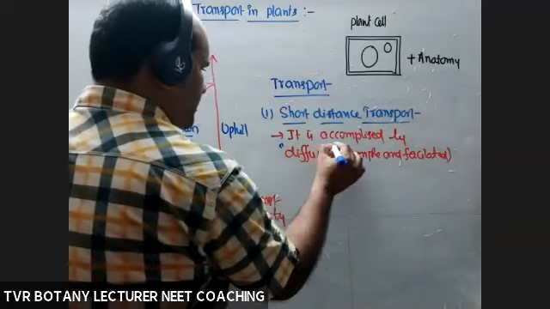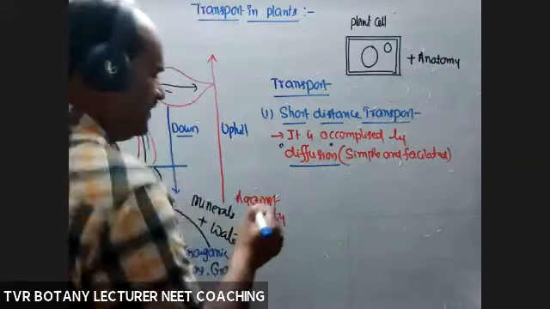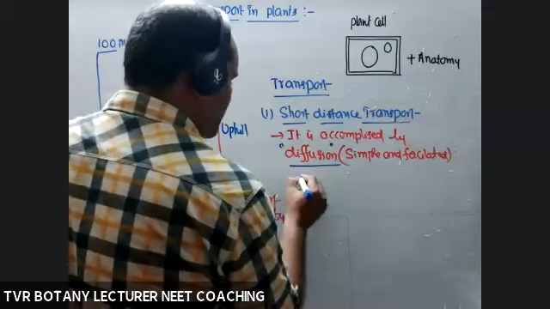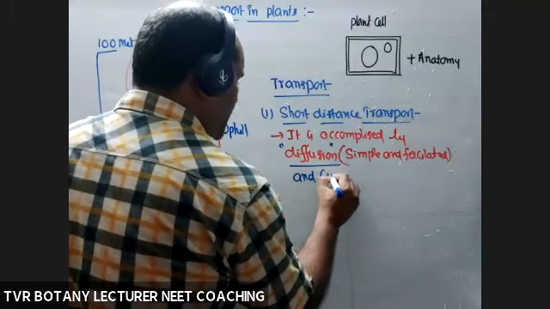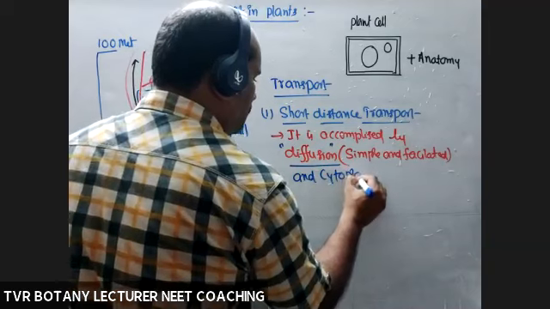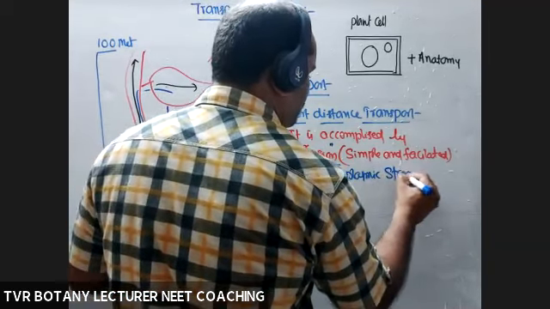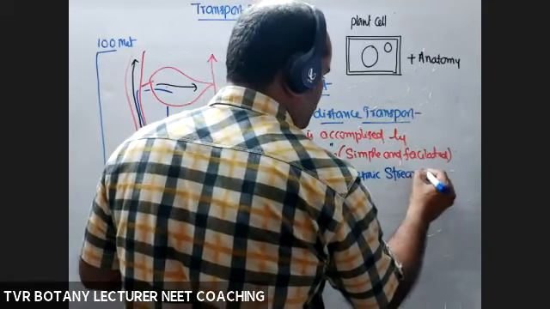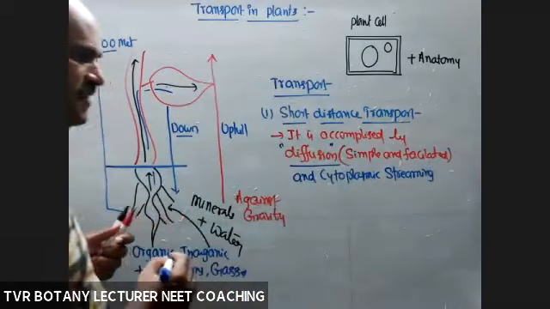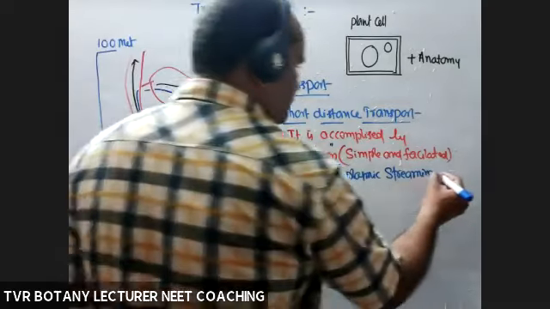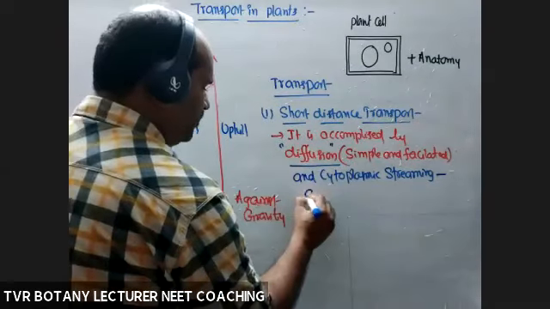Okay, so it is achieved by means of diffusion. Next, and also cytoplasmic streaming, movement of cytoplasm, simply cytoplasmic streaming, movement assisted by energy, active transport.